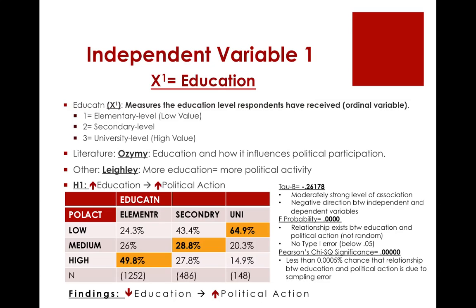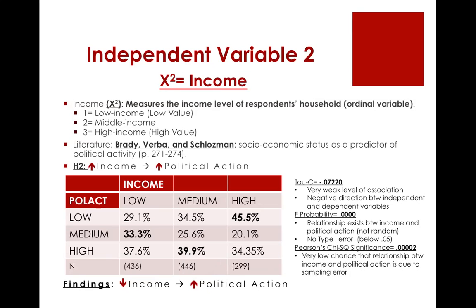The F probability of 0.000 shows that a relationship exists between education and political action and thus is not random or due to error. The Pearson chi-square significance shows that there is a very low chance that the relationship between education and political action is due to sampling error.